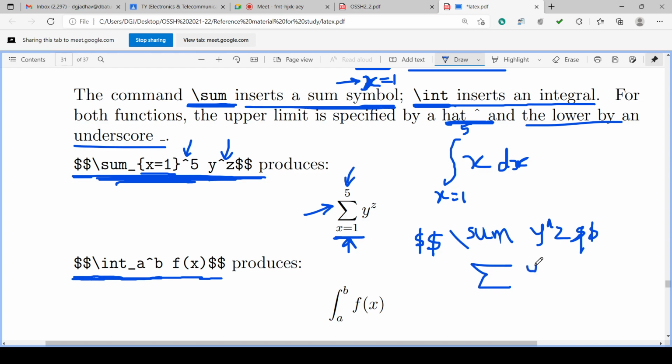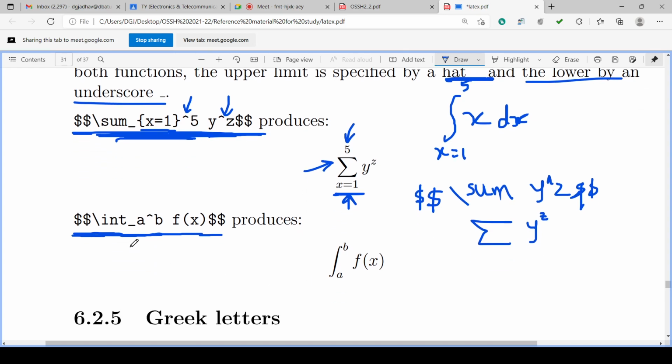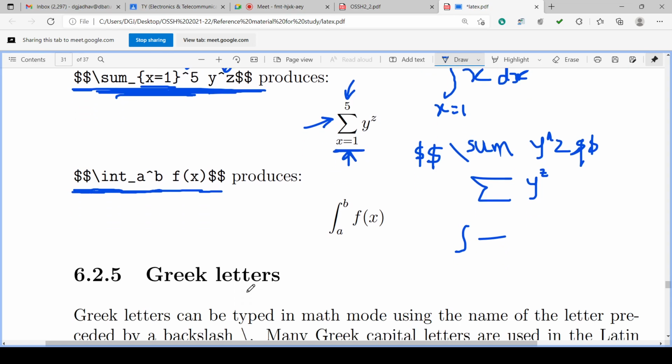It will directly write y raised to z. Similarly, for the integration, if we have only \int and then a space and then the equation, it will generate only the integration sign and whatever is written in front of it, without any lower limit and upper limit.